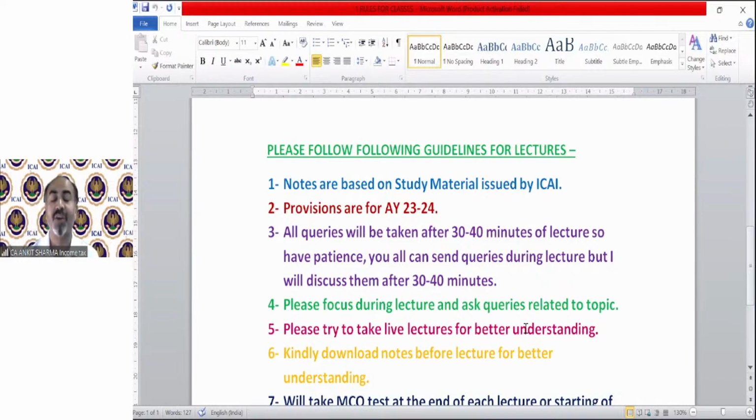And second, you are almost going to revise all the provisions of income tax without even revising those chapters separately. We are going to revise a lot of provisions when we solve these 11 questions, so that is a kind of revision also. So let's discuss these questions.